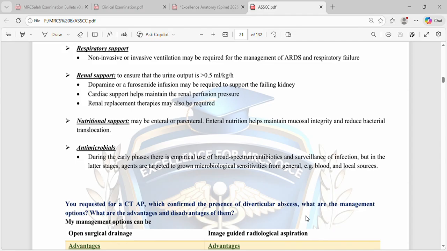Nutrition support may be enteral or parenteral. Enteral nutrition helps maintain mucosal integrity and reduce bacterial translocation. So we should consider enteral first, and if not possible, you can go for parenteral nutrition. Antimicrobials: during the early phase, there is empirical use of broad-spectrum antibiotics and surveillance of infection, but in the later stages, agents are targeted according to microbiological sensitivities from samples such as blood and local source.